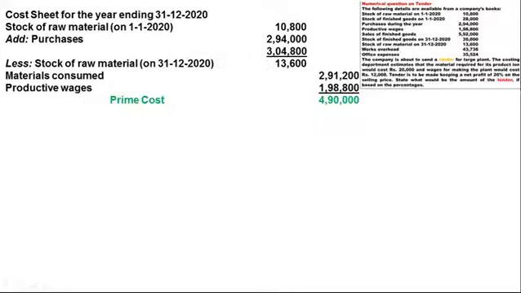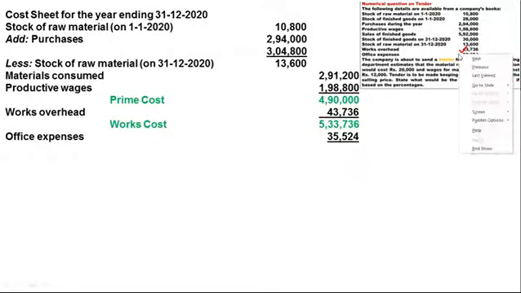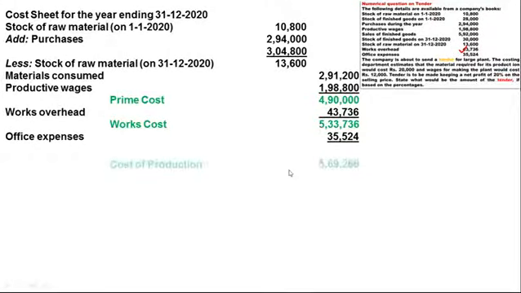In the prime cost, we add works overhead or factory overheads. So in the question here you can see factory overhead of rupees 43,736 are given. So our works cost, that is factory cost, is 5,33,736. In the works cost we add the office and administration expenses which are given 35,520. So after the addition of office expenses, we will get the cost of production of rupees 5,69,260.